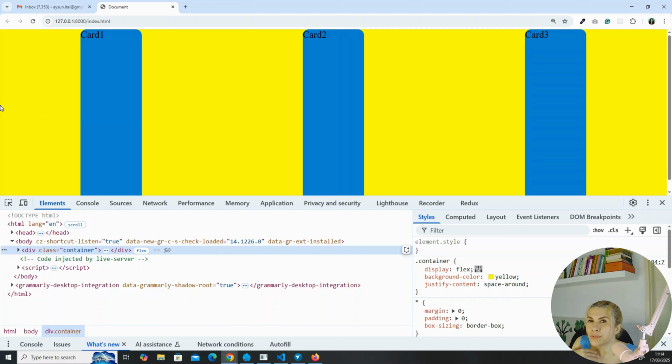And what if we don't have any extra space left inside of the flex box? There won't be any positioning. You cannot position if the children are already covering the entire flex box. We need to pay attention to that.